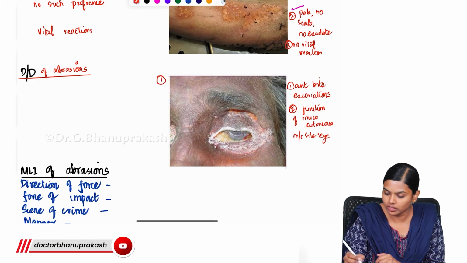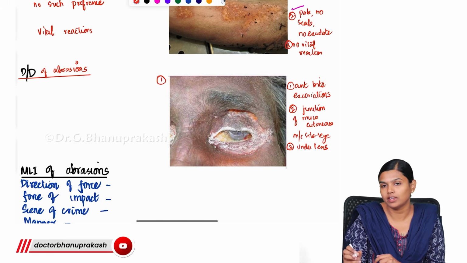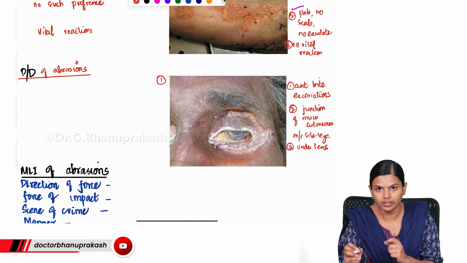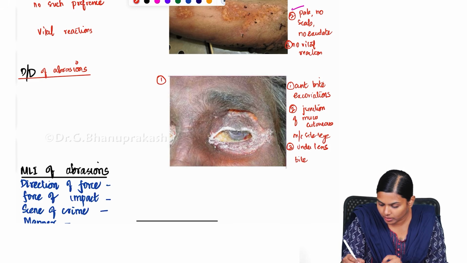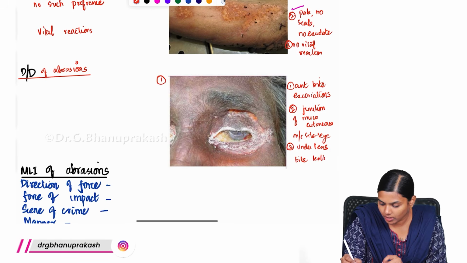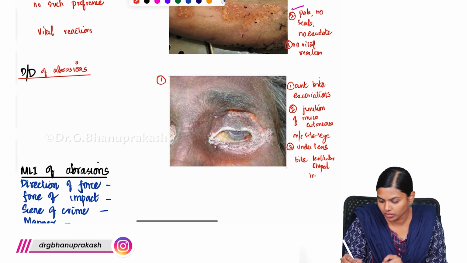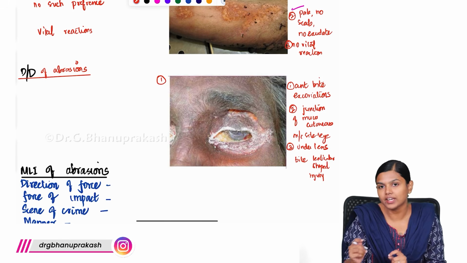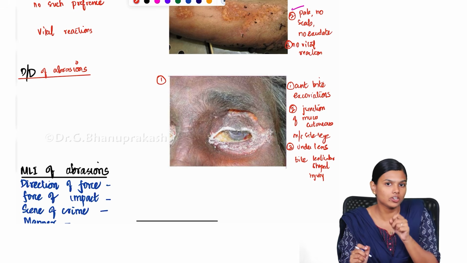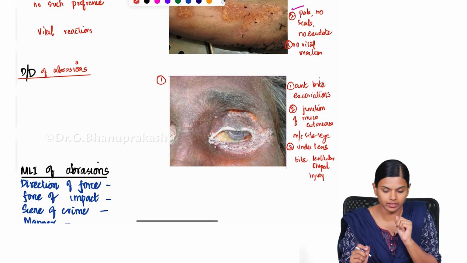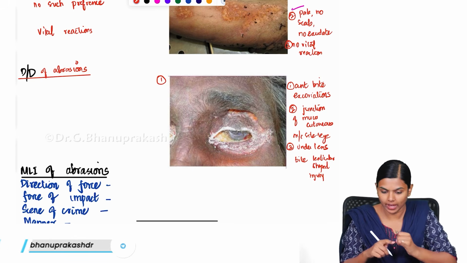When you look at this under microscopy or under a normal optical lens, you can find lenticular shape injuries. The exact shape of that injury looks conical or lenticular, and you can see these bite marks under the lens. So this is one important diagnosis.